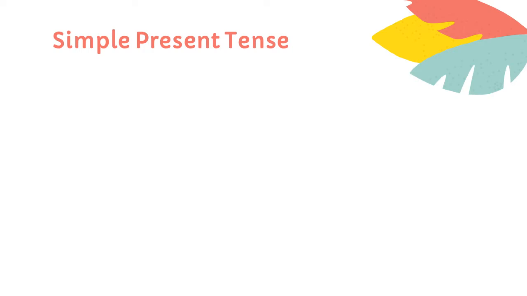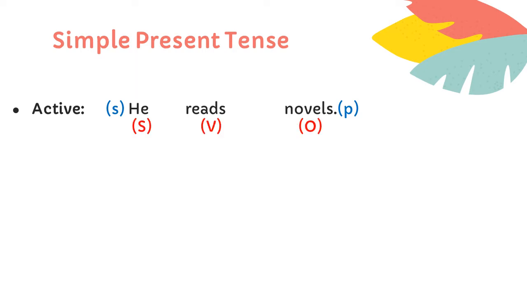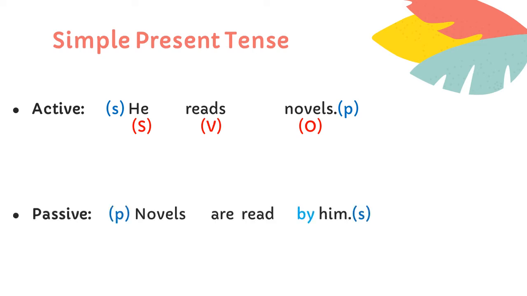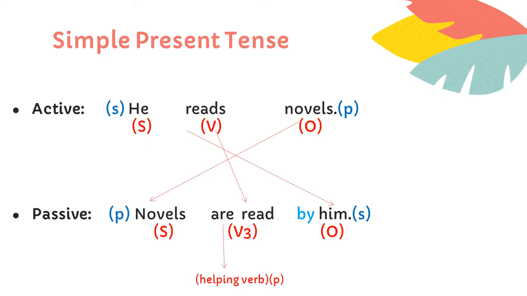Now let us consider another example in simple present tense with a singular subject and plural object. He reads novels. Here the subject is singular, he, and object novels is plural. It will be changed to novels are read by him. He will become him by adding by to it. Novels will take the place of subject. Reads will become read, that is V3 of read. And here the helping verb will be are because the subject novels is plural and it is in present tense.